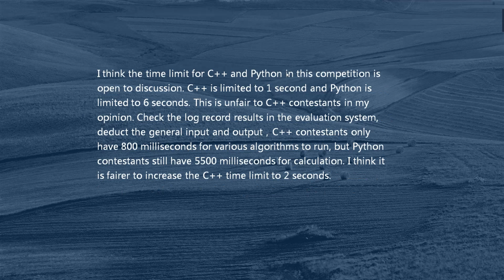Checking the log records in the evaluation system and deducting the general input and output, C++ contestants only have about 800 milliseconds for their algorithms to run, but Python contestants still have 5,500 milliseconds for calculation. I think it is fair to increase the C++ time limit to 2 seconds.